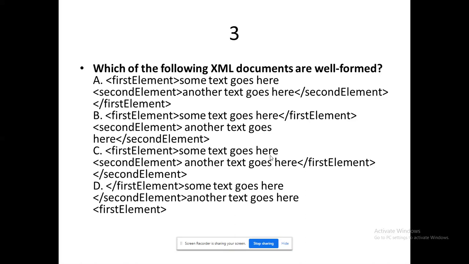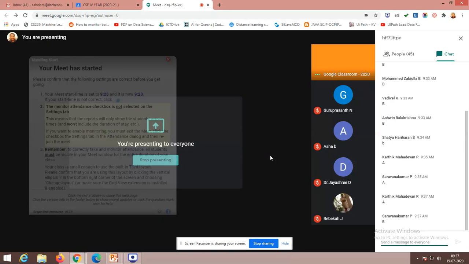Among the 12 rules, which one will satisfy this? In option A, the first element's tag was nested in the second element. In option B, everything is in order. In option C, I could find some intersection between the first element and the second element. In option D, the tag was not closed properly.